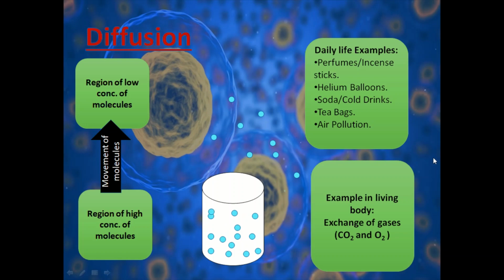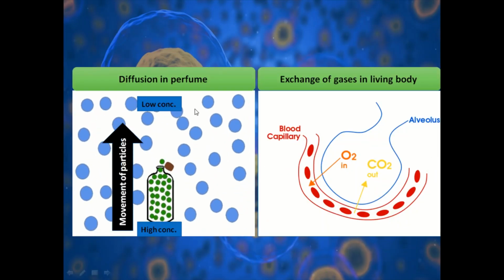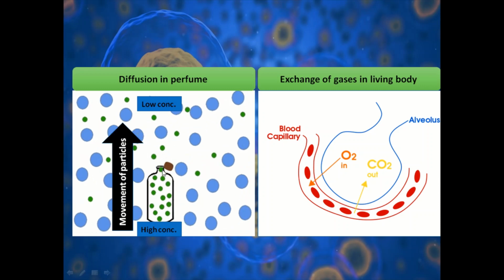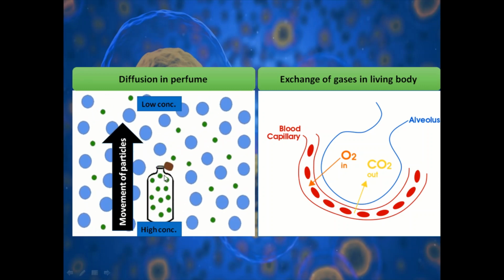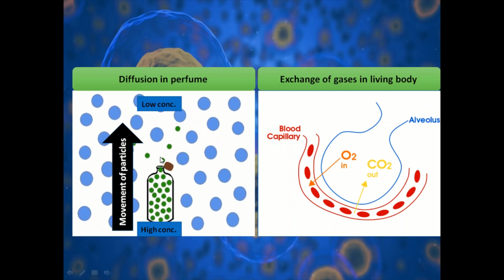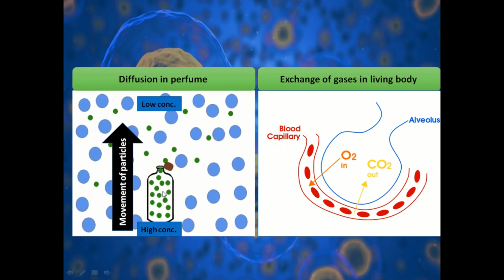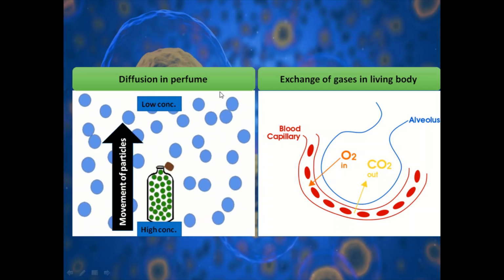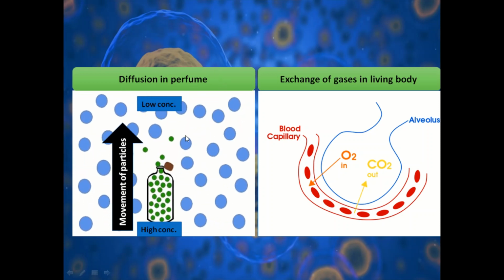One more example we will discuss, and that is diffusion in perfume. Here you can see, when we release the nozzle of the perfume bottle, what will happen? The molecules of perfume are scattered from their higher concentrated region to the lower concentrated region. So this is an example of diffusion.